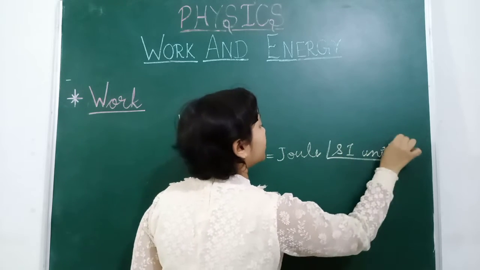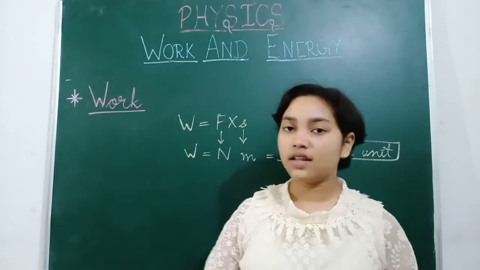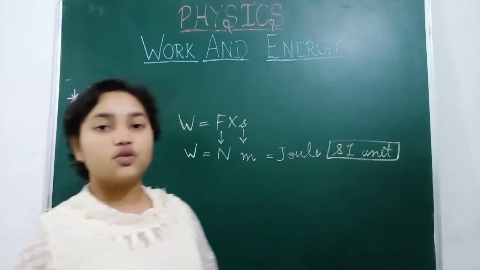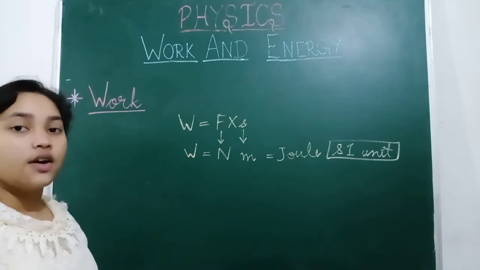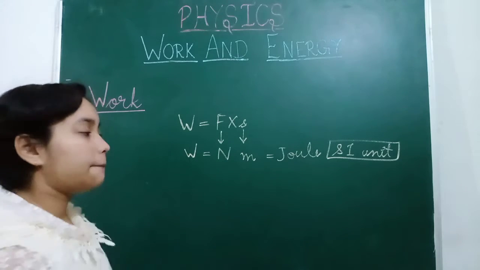So this is the SI unit of work. Now there are three conditions when work can be zero, positive or negative. Let's see in which condition which positive, negative or zero is applied.